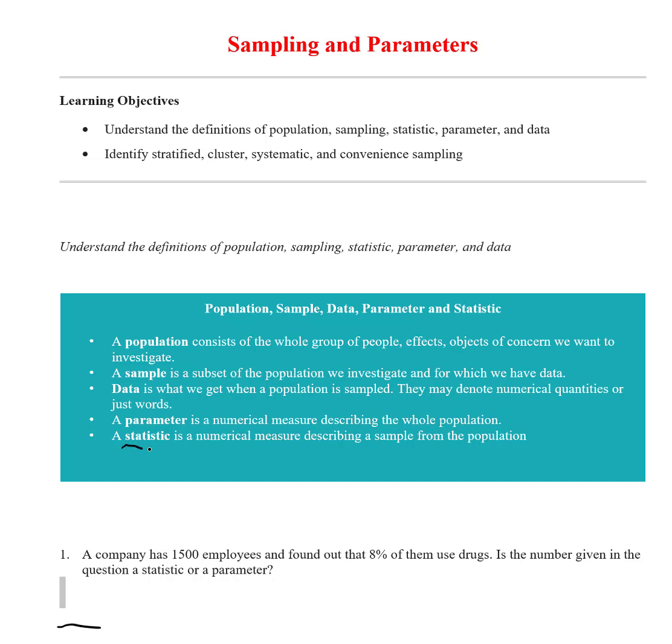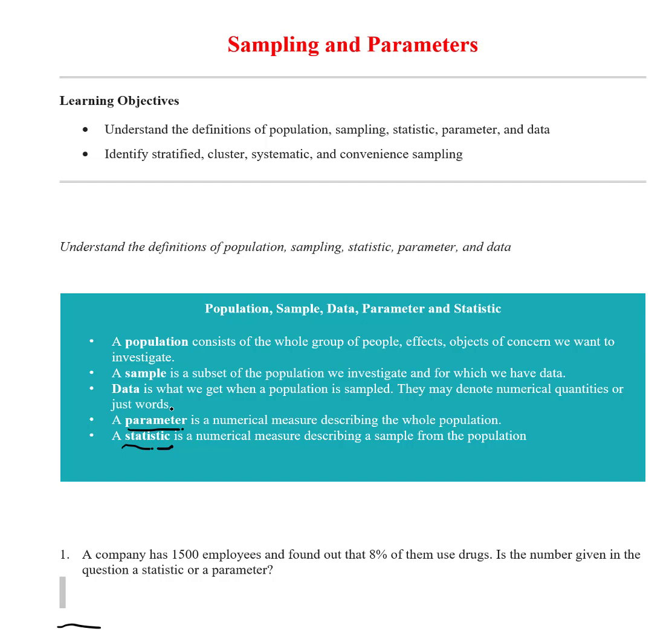A statistic is a numerical measure of my sample, where a parameter is a numerical measure of the population. So if I ask my 30 students in my afternoon statistics class how far they drive to campus and calculate the average, that would be a statistic because it's a numerical measure that describes my sample. Whereas if I know the average of all Rhodes State College students, how far they drive to campus, that would be a parameter. So let's look at this first example here.